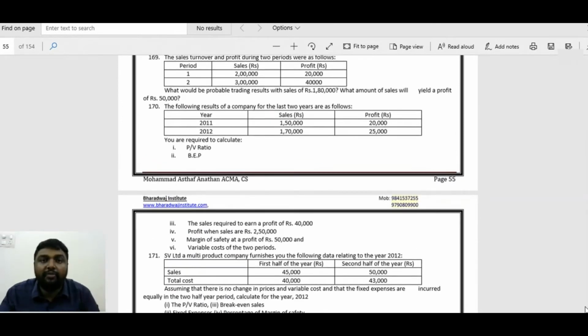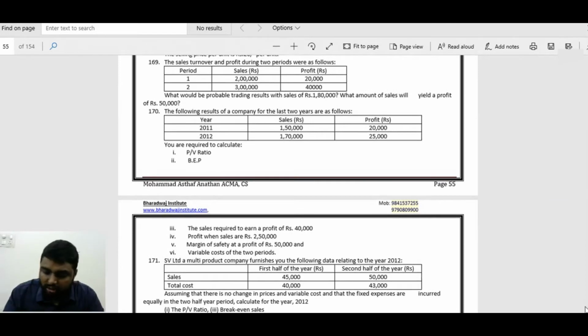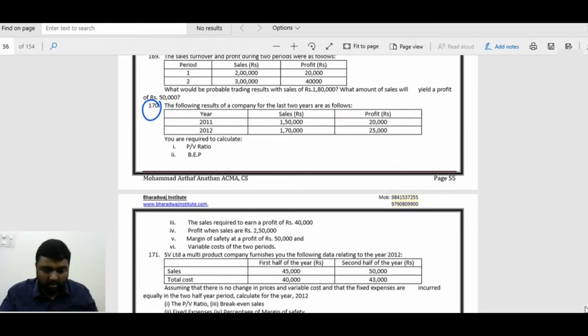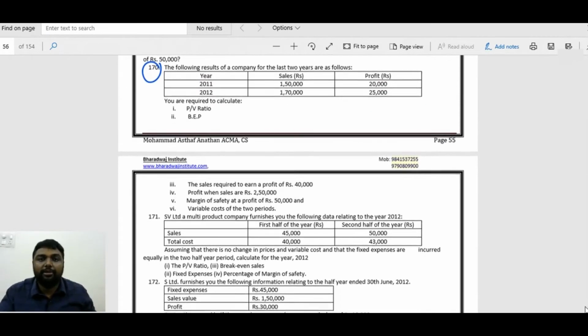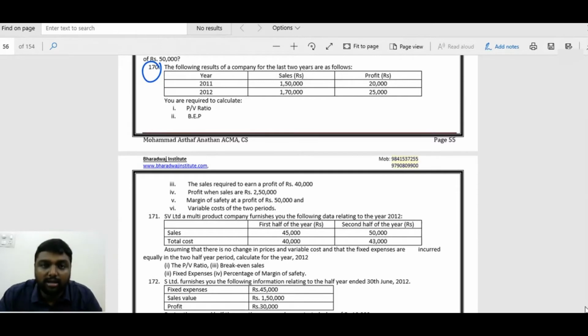So page number 55. We will start with which question? We will start with question 170 itself. It is a very regularly coming question for examination, especially for group 1.